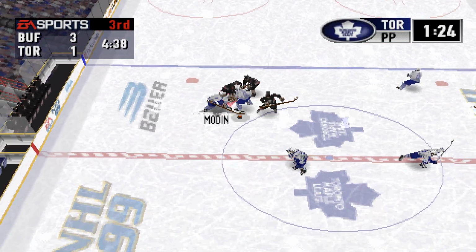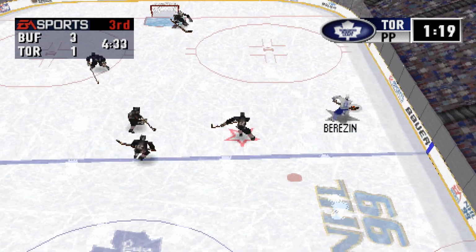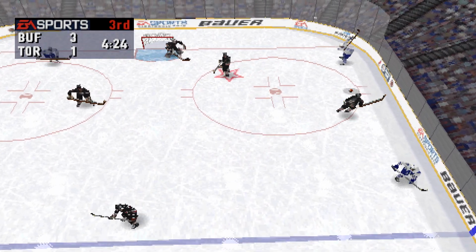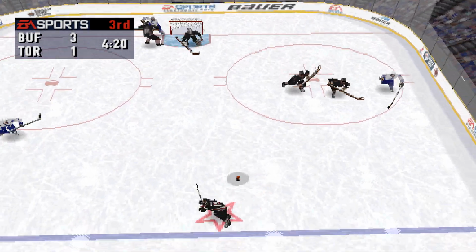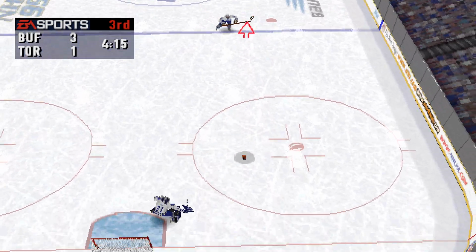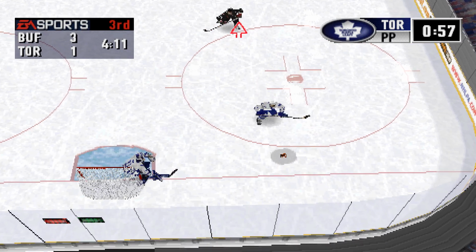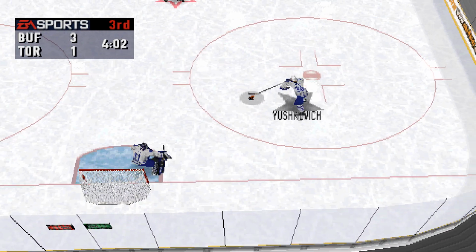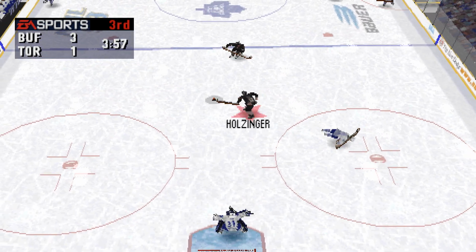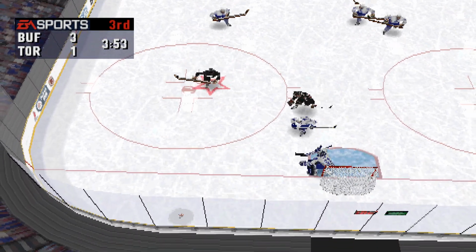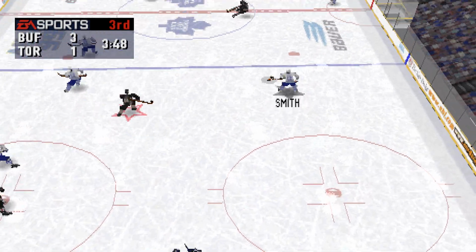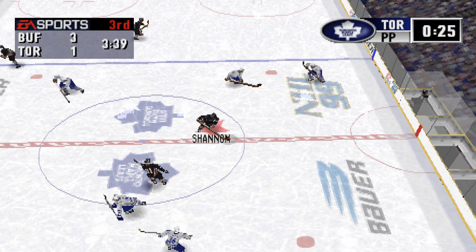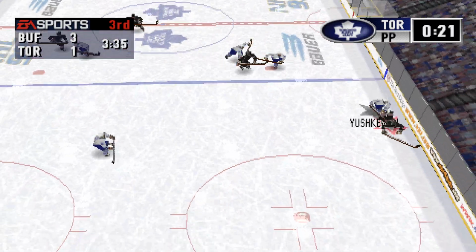Schmelik out of his own zone. Smith jars the puck loose. Moves in. Toronto should be making a line change soon. Berezin winds up to Holzinger. Under 1 minute left in the penalty to the Buffalo Sabres. Joseph gets the puck to Yushkevich. Moves in. Toronto needs to get a fresh line out there. Smith starts away. The Sabres will change on the fly.